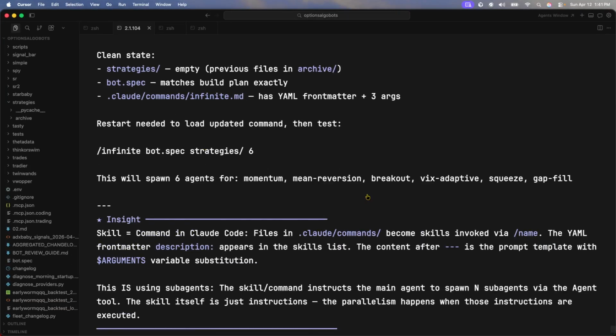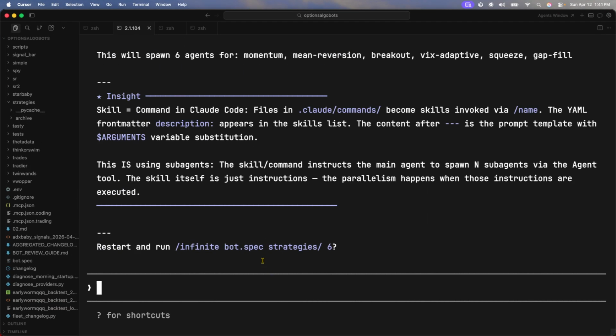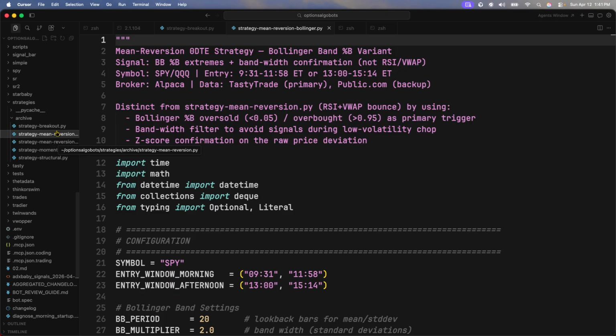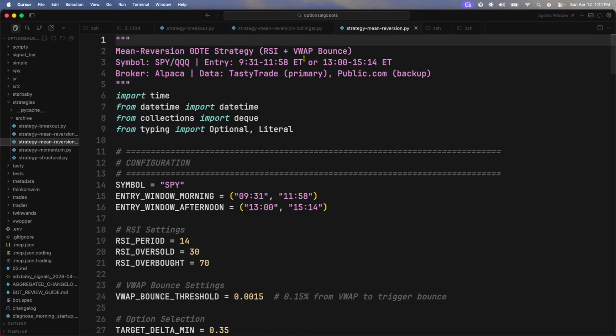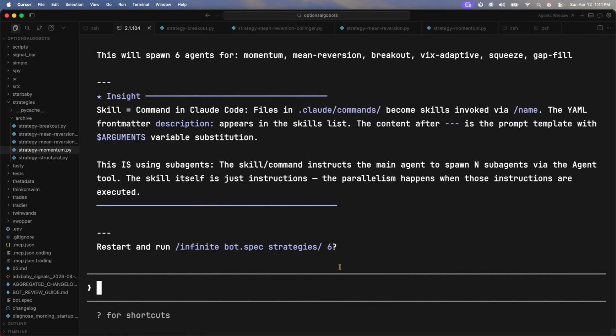So what I want to do is we already have our agents, our sub agents that are able to spawn different strategies for us. Here are a few of the strategies that they were able to create. We have a breakout strategy, a mean reversion strategy using RSI and VWAP, and a momentum strategy. It's all good, but I'm thinking it can be a little bit better by using meta prompting, being able to let them know how to think. So we already have one bit of it done.